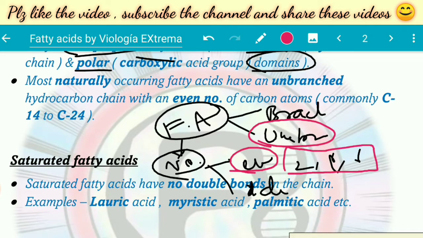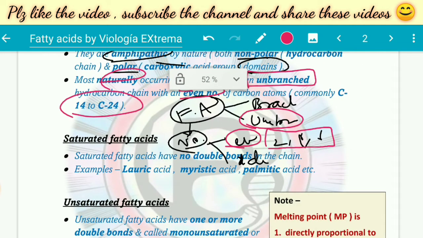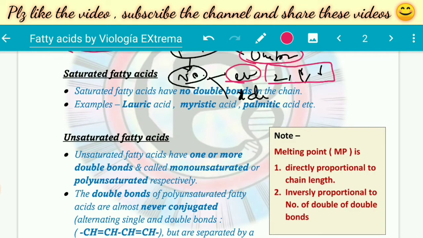Okay? So naturally occurring fatty acids contain an even number of carbon atoms and their hydrocarbon chain is unbranched. They usually contain about 14 to 24 carbon atoms. Okay, now we have a good idea about what fatty acids are, their chemical structure. Now we need to understand what saturated fatty acids and unsaturated fatty acids are.